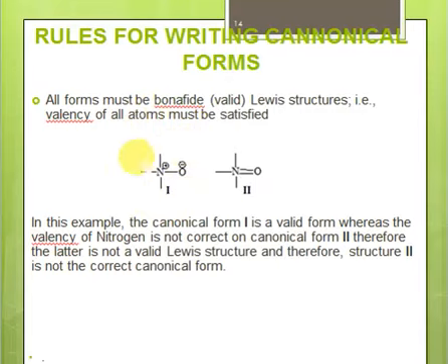So you can use this structure as a canonical form, but in structure 2, here you can see that nitrogen is forming 5 bonds. So nitrogen cannot form 5 bonds, right? So if you are using this structure as a contributing structure, then you're wrong. This is not the correct canonical form, right? So rule number 1, whenever you're writing canonical forms, make sure that all canonical forms are bona fide Lewis structures. That means the valency of all atoms is satisfied.